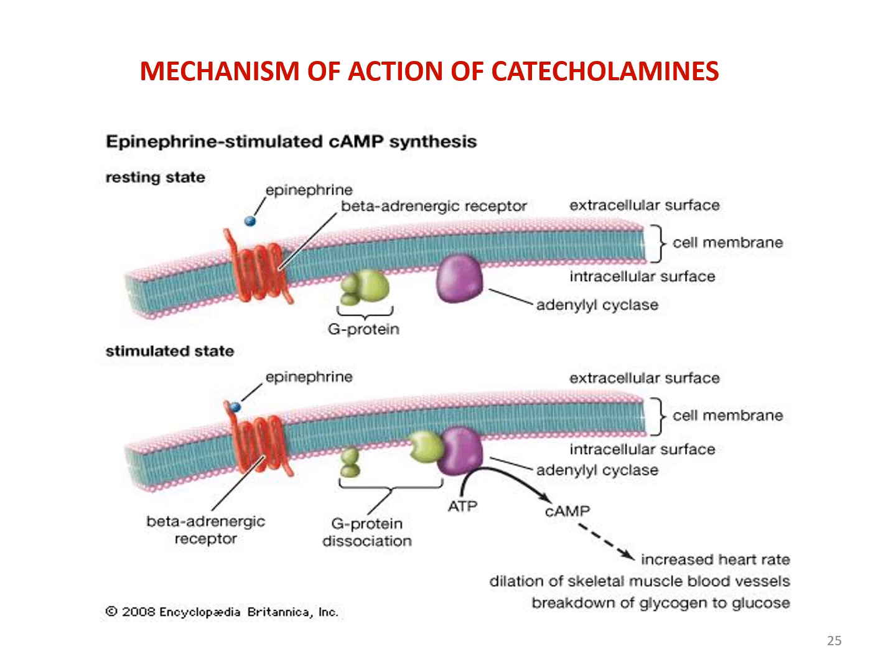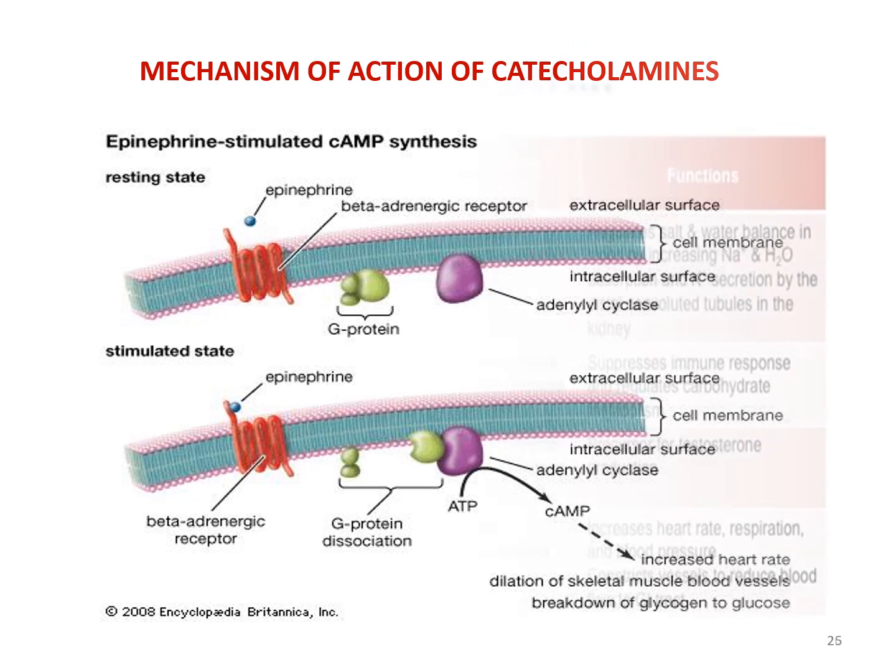Mechanism of action of catecholamines, that is epinephrine and norepinephrine, or adrenaline and noradrenaline. Epinephrine is a catecholamine hormone which binds to the cell surface receptor because it cannot cross the cell membrane, and it activates the G protein, and then adenylate cyclase is activated. After that there is an increase in cell responses by activating protein synthesis of the particular type.